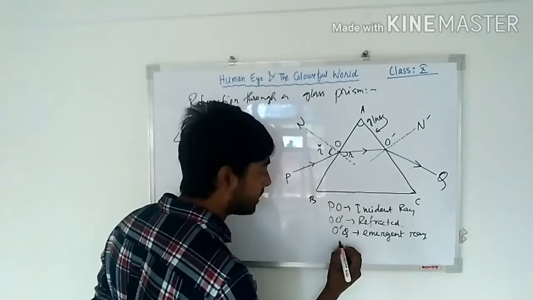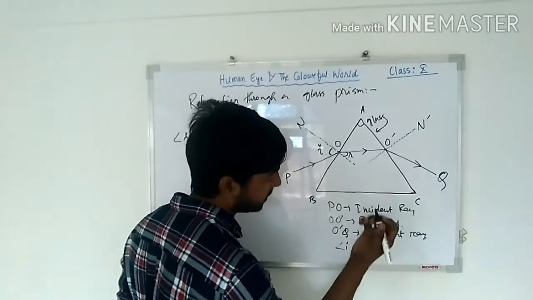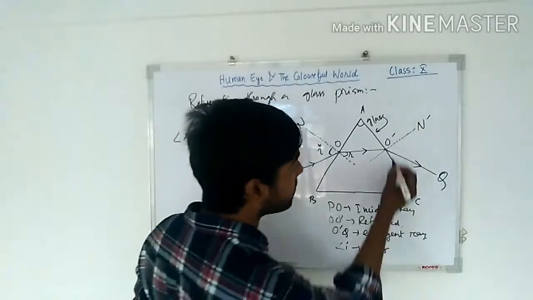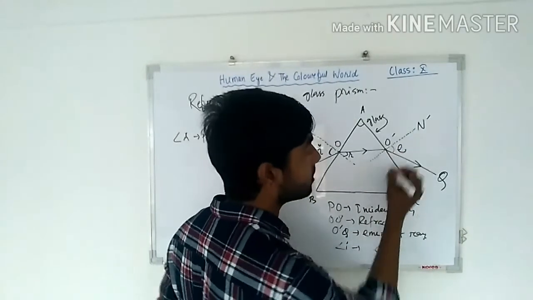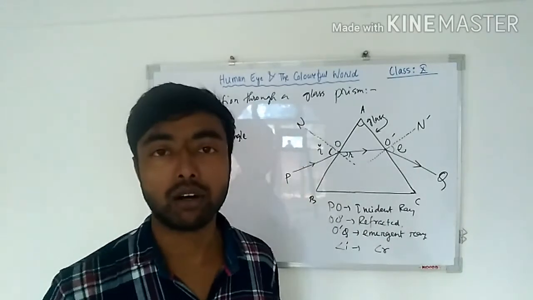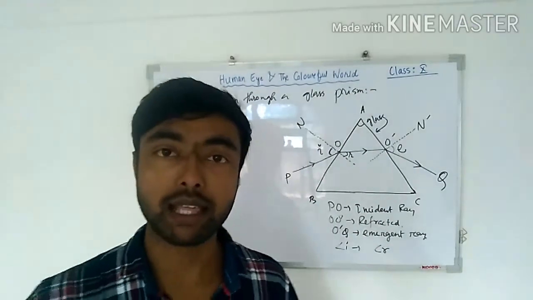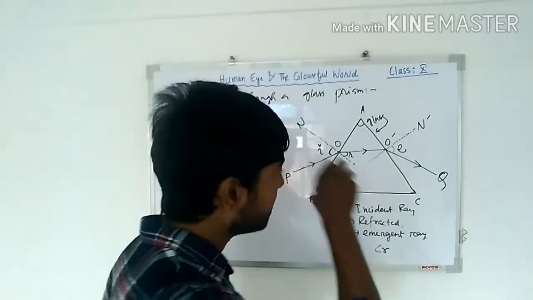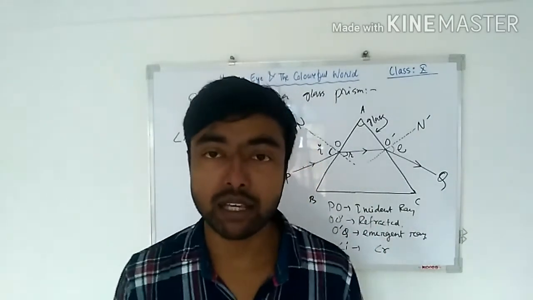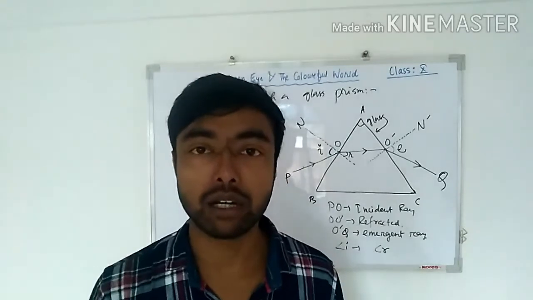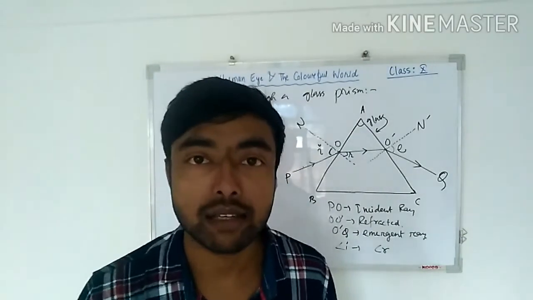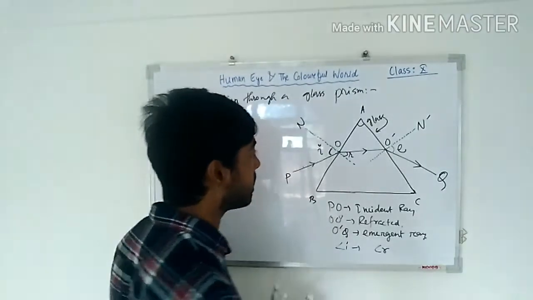Angle I is the incident angle. Angle R is the refracted angle. And this angle is called E, the emergent angle or angle of emergence, like angle of reflection, angle of refraction. This way you will get the angle of emergence or emergent angle. Understood? So these are the angles.